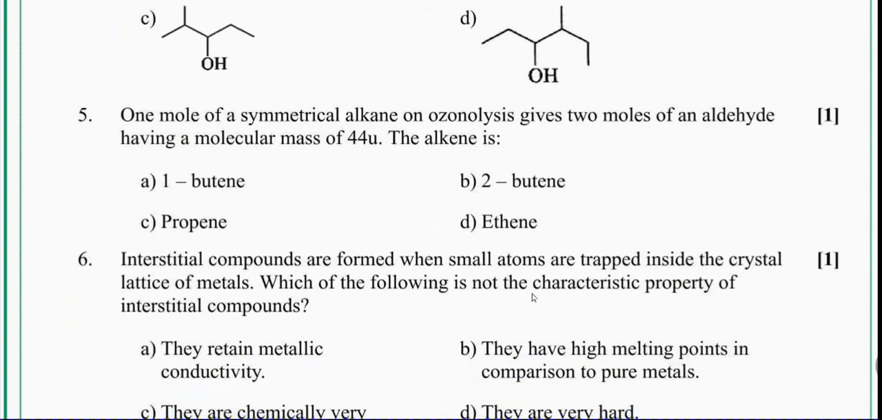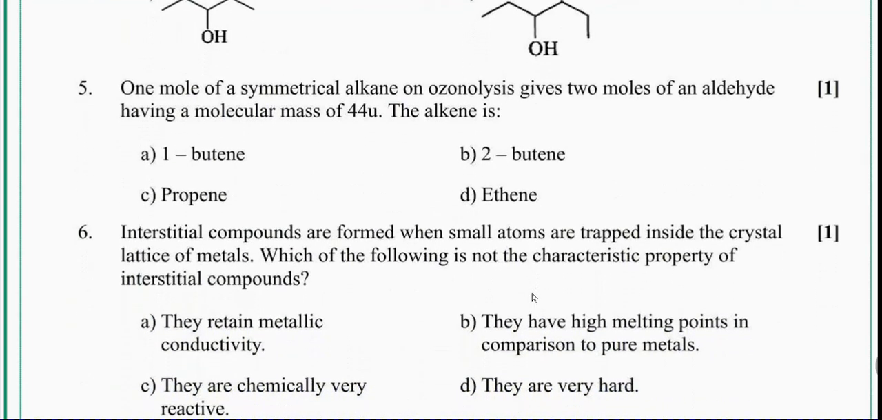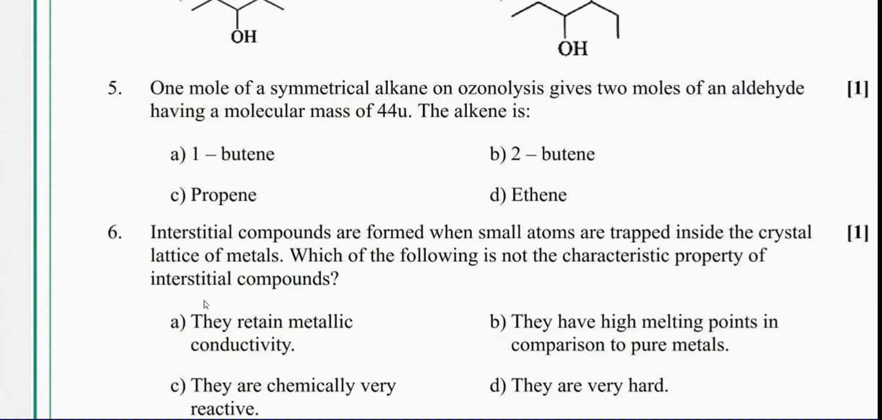Next, interstitial compounds are formed when small atoms are trapped inside the crystal lattice of metals. Which of the following is not the characteristic property of the interstitial compounds? Some of you have raised the question that this is from the solid state chapter, but it's not like that.